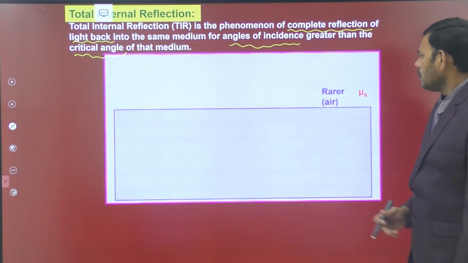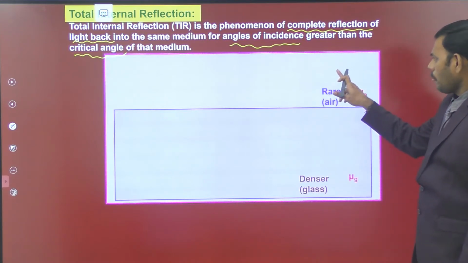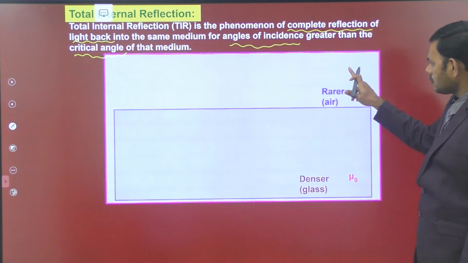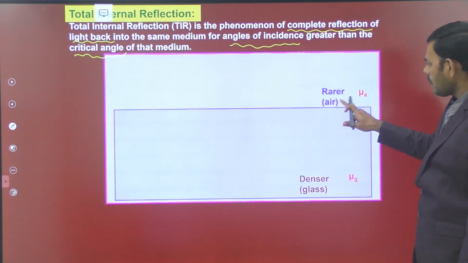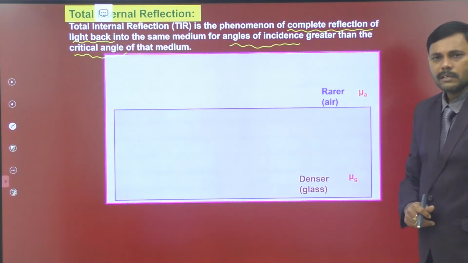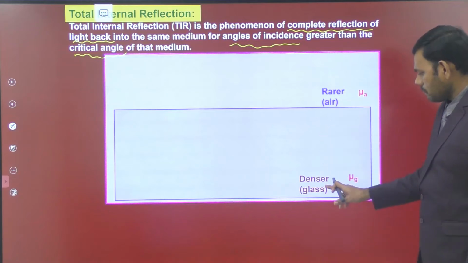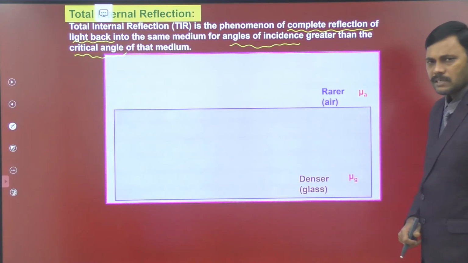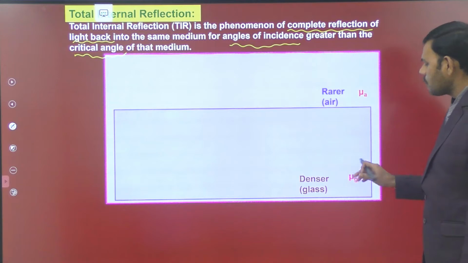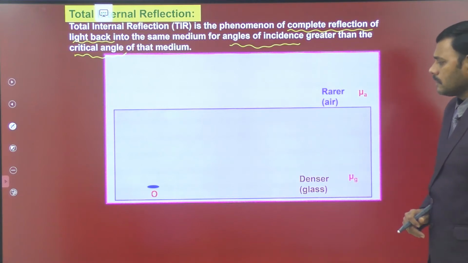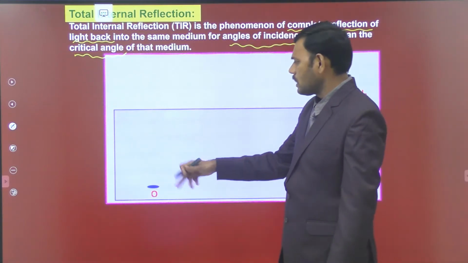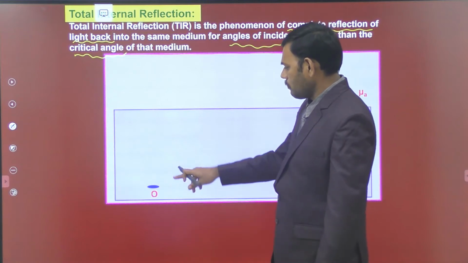Here the grey color at the top is the rarer medium, let it be A, having refractive index mu A. The violet color is the denser medium, let it be made up of glass, any denser medium, having refractive index mu G. Here this is the object from which light rays are emerging.